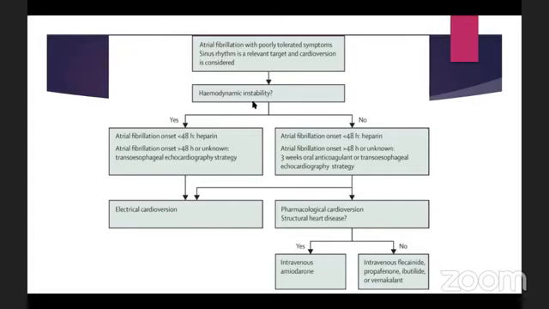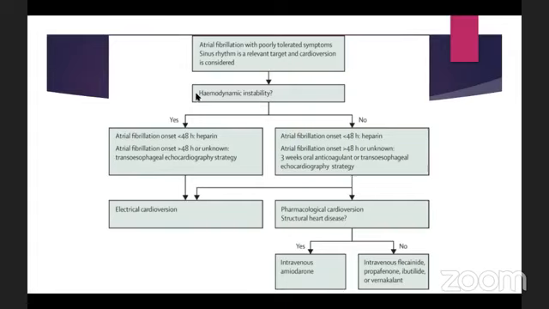As I mentioned in the clinical features, we need to know the signs of clinical instability. First is symptomatic hypotension, that means the systolic blood pressure is less than 90. If the patient comes with syncope or cardiogenic shock or features of heart failure, these four are the main symptoms of hemodynamic instability. So if the patient comes with this, we immediately go for DC shock.